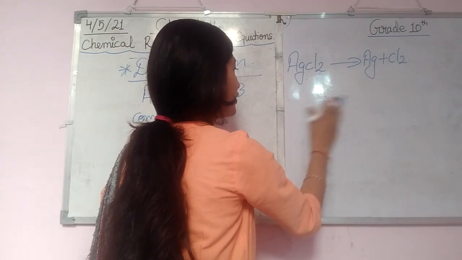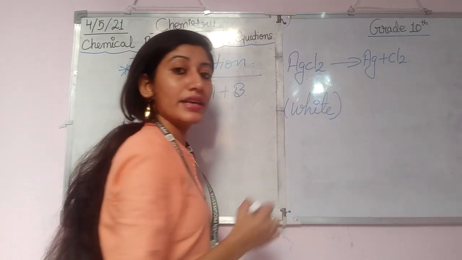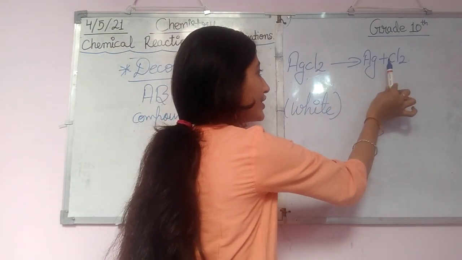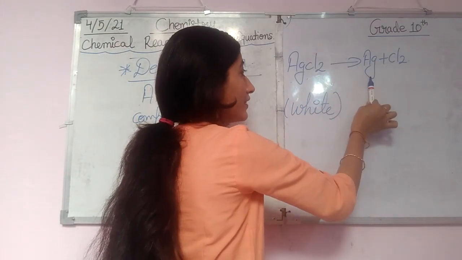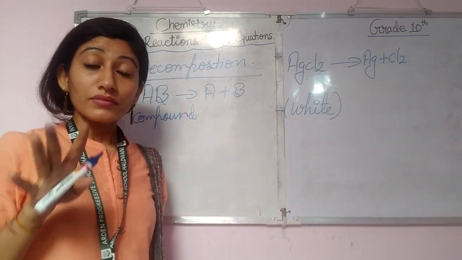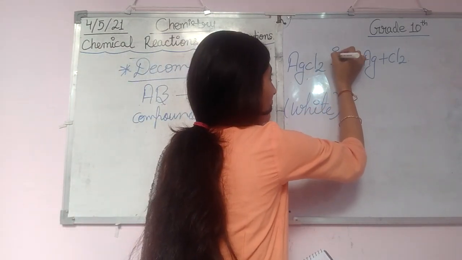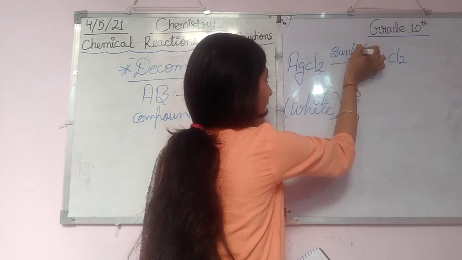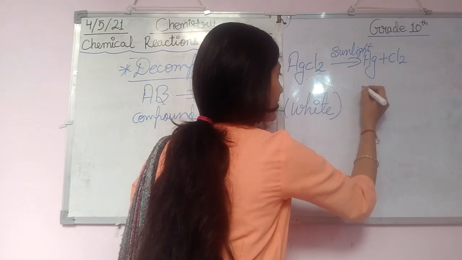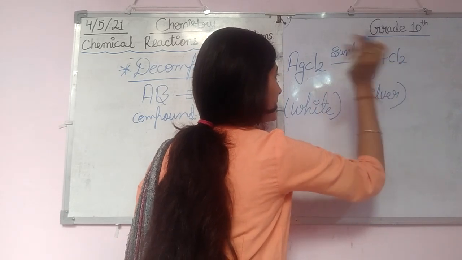This AgCl2 is a white compound and it splits up into Ag plus Cl2. Ag is our silver and Cl2 is our chlorine. So what we are doing here is putting AgCl2 in sunlight, and it gets decomposed into silver, which is silver in color, plus Cl2.